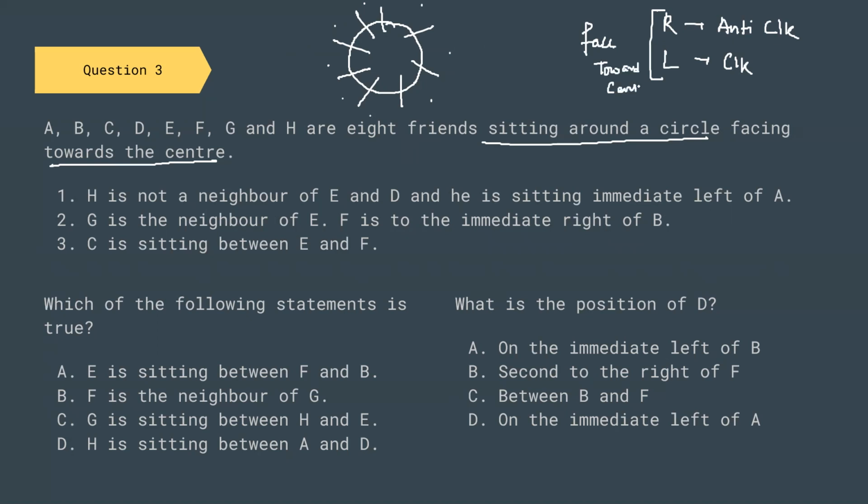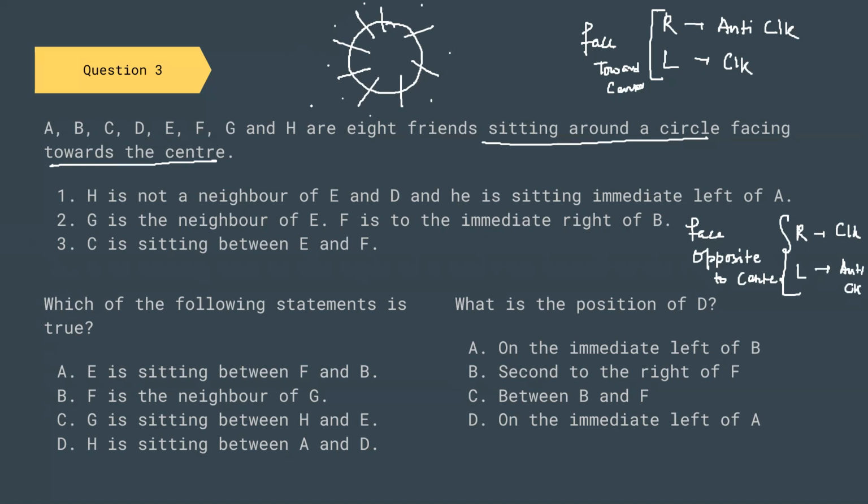And if the people face outside or face opposite to the center, this will just get reversed. Right will be your clockwise rotation and left will be your anti-clockwise rotation.